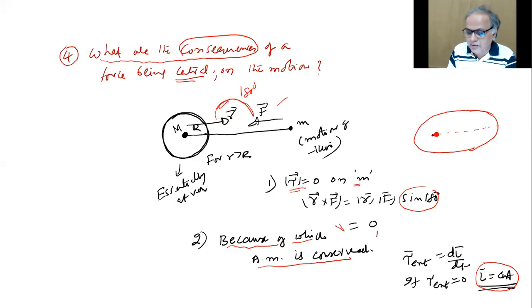Now, there are two distances where the velocities are perpendicular to R. Do you agree? Only when the velocity becomes like this, it turns. If the velocity was like that, it would still go a little further, right?